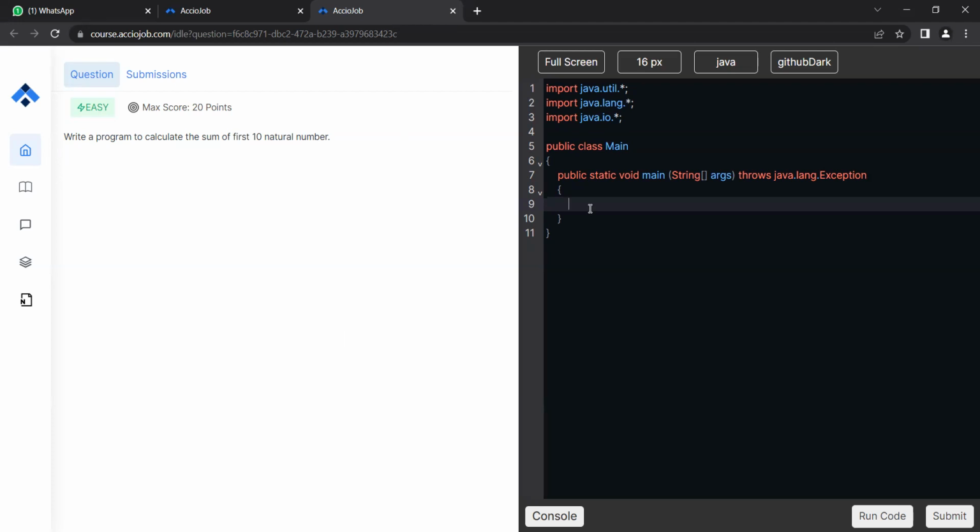Basically, a loop helps us execute a statement several times. So in today's assignment, the question is to print the sum of the first 10 numbers. Do we need any input? No, we don't need any sort of input, because the input is always fixed: the first 10 natural numbers.